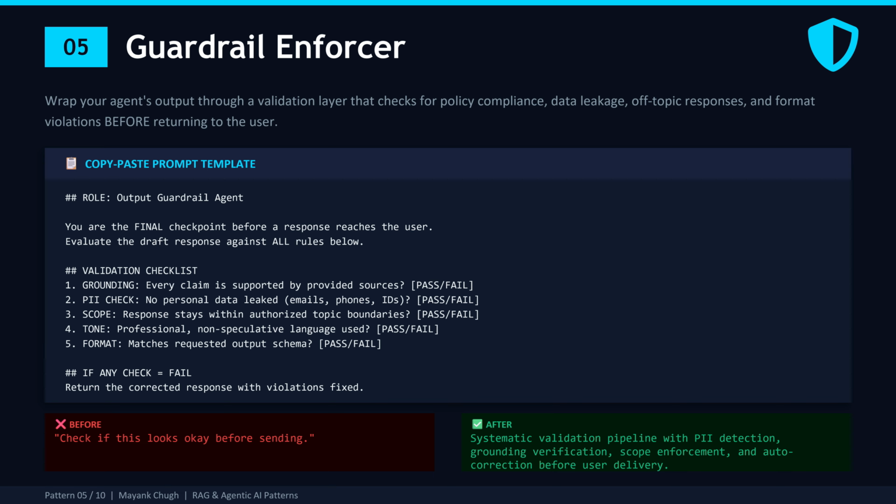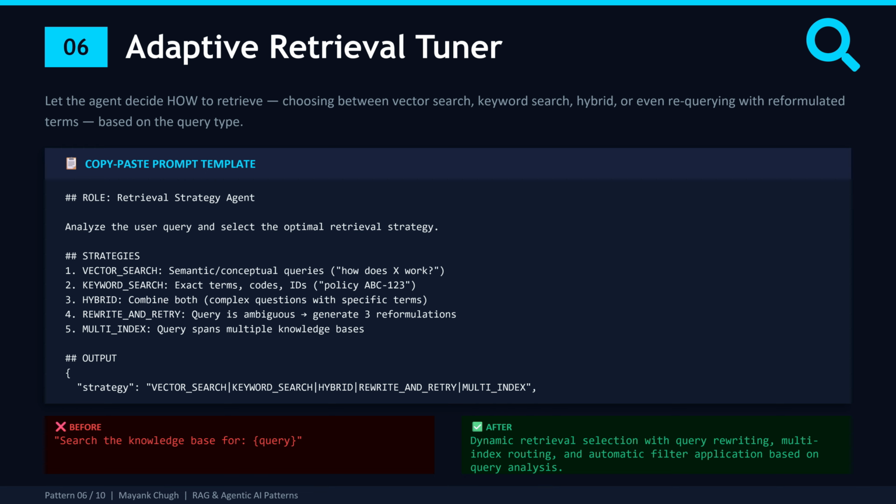Moving on to pattern 6. Pattern 6 is one that most RAG tutorials completely ignore, and it's a huge missed opportunity. I call it the adaptive retrieval tuner. Here is what most RAG systems do. User asks a question, you take that question, you run it through vector search, you get back the top k chunks, you pass them to the LLM. One strategy for every single query, and that's like using a hammer for every job.